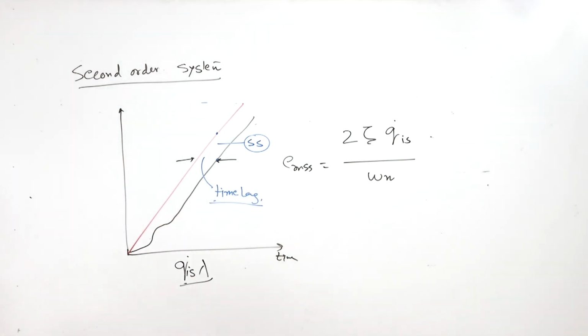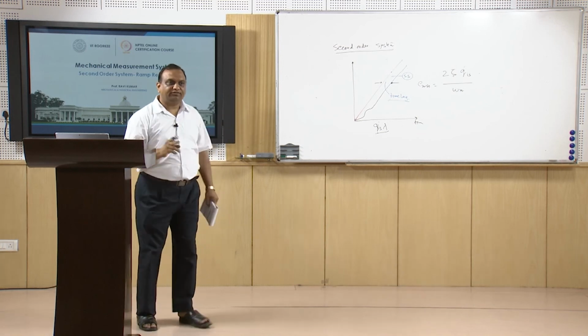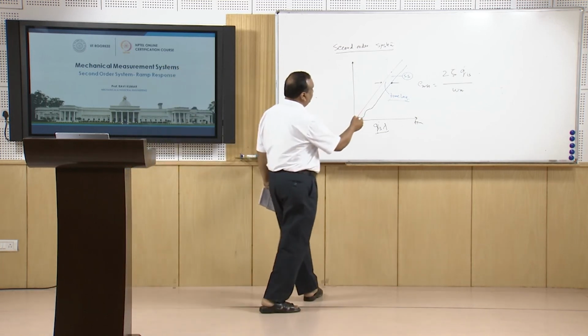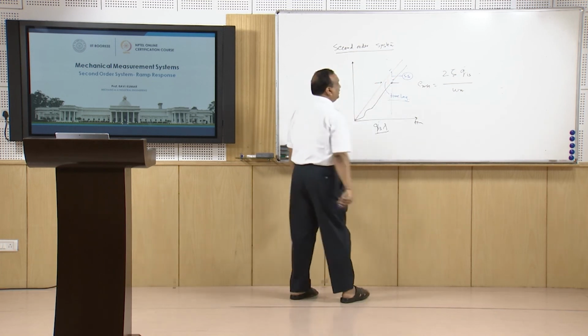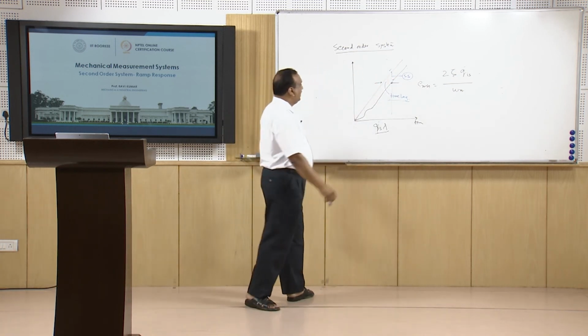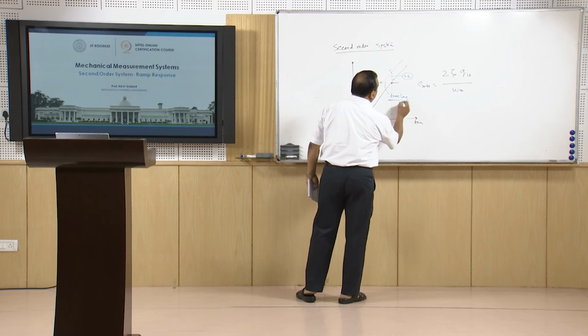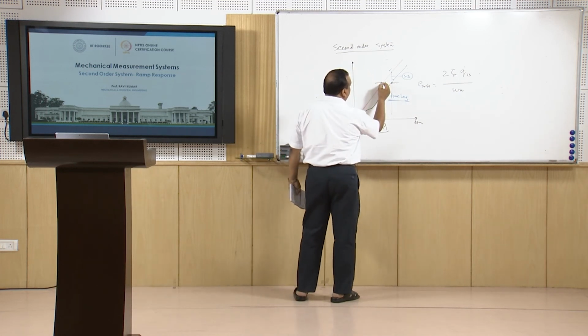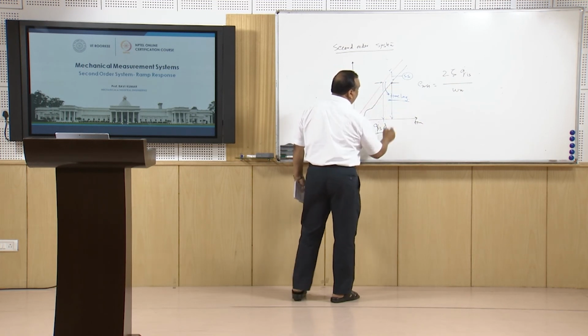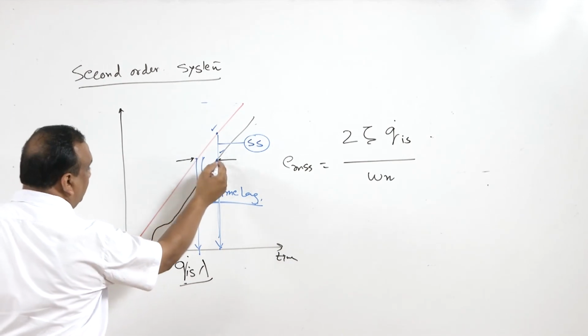So in a ramp response, there are two things. One is steady state error, that is at a particular instant, what is actual input and what is input indicated by the instrument. And there is another is time lag. Time lag means this input is shown at this time, actual system is responding for the same, showing the same input at this time.